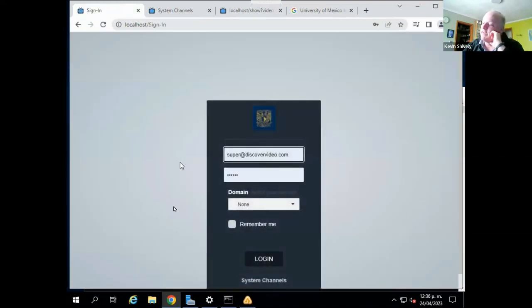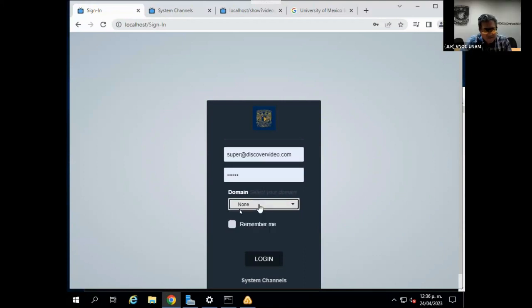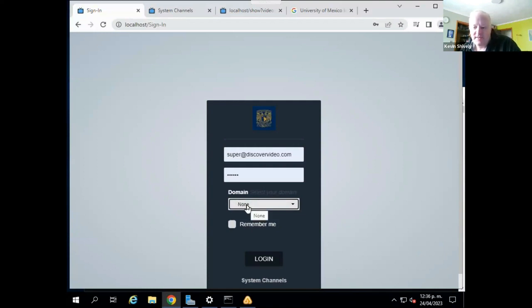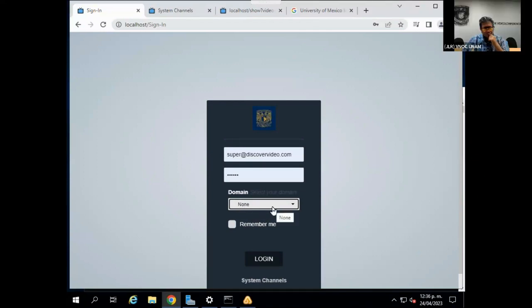But one thing I want you to look for is when you're on the login screen here, you notice we don't have this tied to Active Directory, so this should only ever say none, right? Okay. But if you ever notice that this says nothing selected, every once in a while we have seen that, very rarely, that usually indicates there's a problem somewhere. If we see that, we can correct it, but we need to know that's what the problem is. If it says nothing selected, not none, that means the website is not communicating with the database.